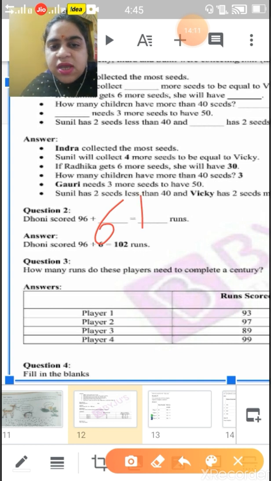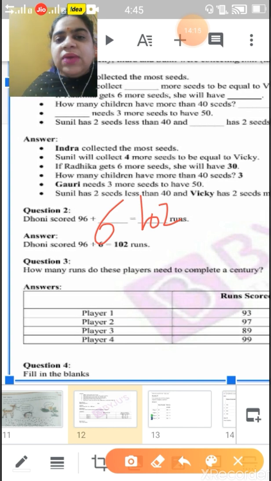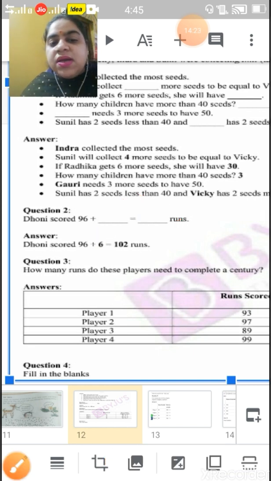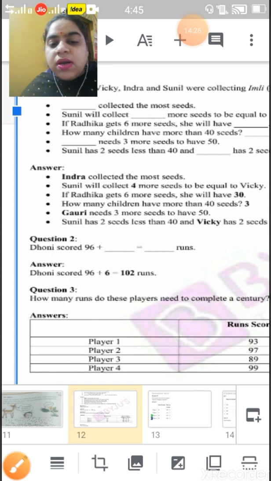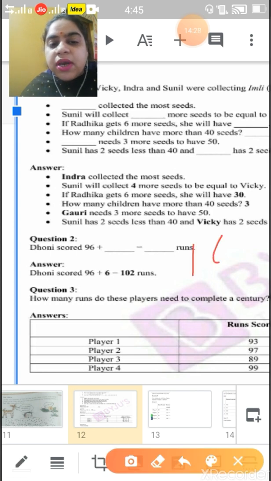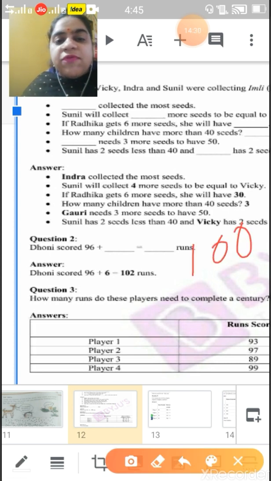So the run is 102. Children, can you tell me at what number a century can be made? The number is 100. When we score 100 in a match, it is our first century.